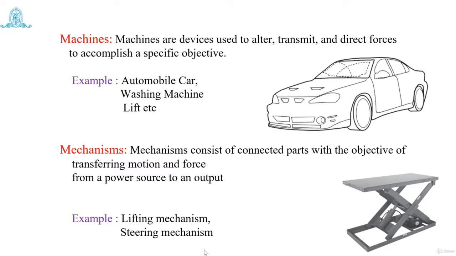And when we talk about a machine, some sort of work is to be done at the end. If the objective is to do some sort of work, then that is a machine. And when you are only transferring motion and forces, it can be done with the help of a mechanism. Machines consist of different types of mechanisms working together so that the desired objective is accomplished. That is one of the basic differences between machines and mechanisms. Machines consist of different types of mechanisms working together so that the required objective is achieved.